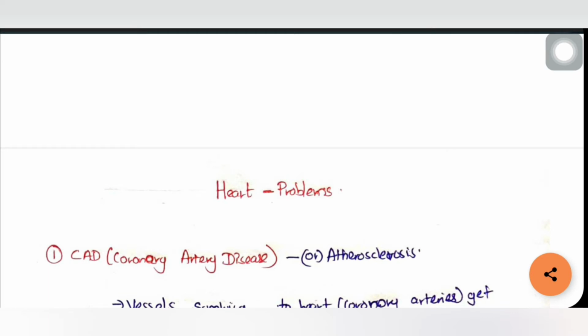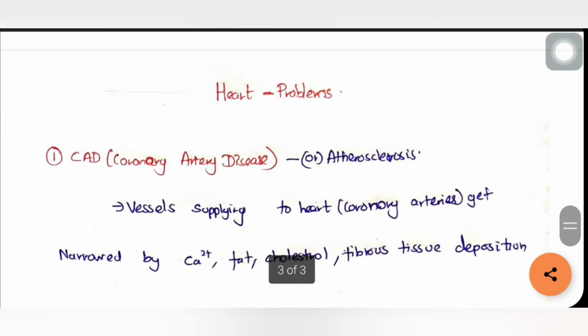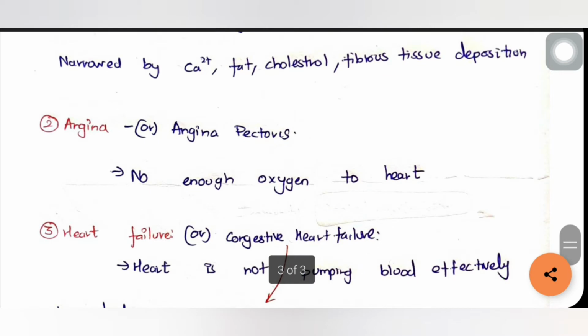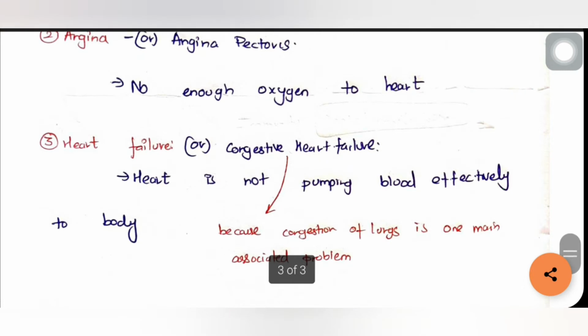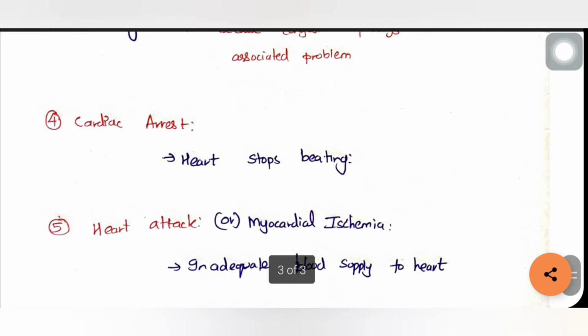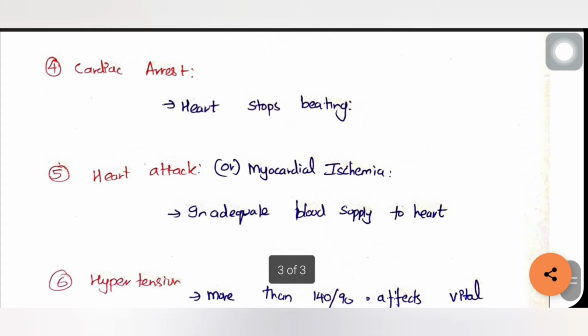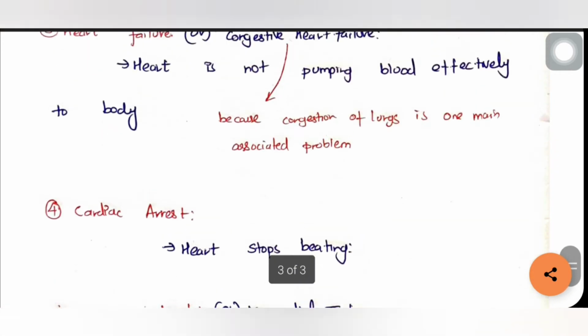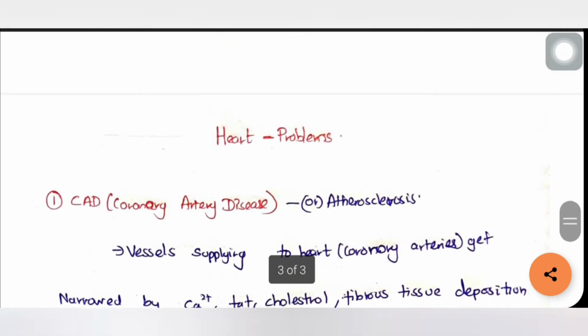There are mainly 5 disorders associated with the heart. Those are coronary artery disease, otherwise called CAD, otherwise called atherosclerosis. The second one is angina, otherwise called angina pectoris. The third disorder is heart failure, otherwise called congestive heart failure. The fourth thing is cardiac arrest. The fifth thing is heart attack, otherwise called myocardial ischemia. The sixth thing is the extra one, not associated directly with the heart but with the blood vessels, that is hypertension. So we will see all 6 things and their explanations and other names.